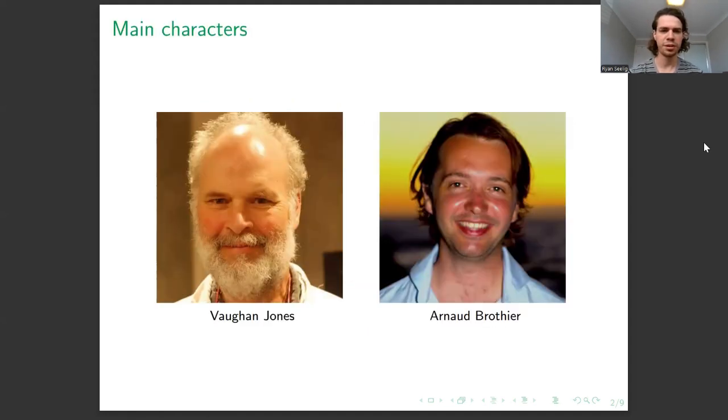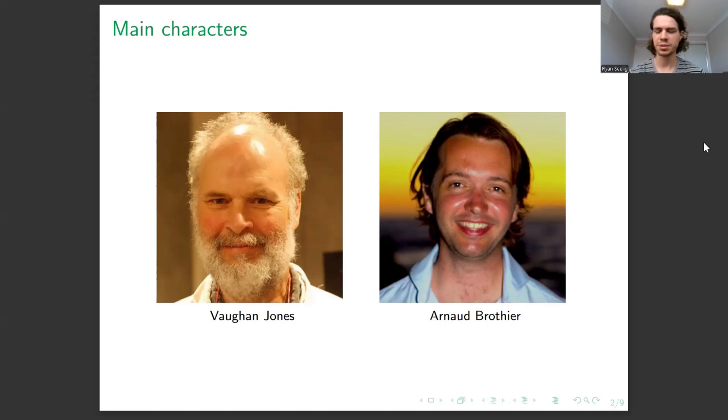On the left, we've got Fields medalist from New Zealand, Vaughan Jones. And Jones was famous for finding deep and unexpected connections between seemingly disconnected areas of mathematics, like operator algebras and knot theory. About 10 years ago, Jones was working on some connections between conformal field theory, so physics, and subfactors, so more analytical kind of object. And during this work, he unexpectedly came across these famous groups from geometric group theory, Richard Thompson's groups.